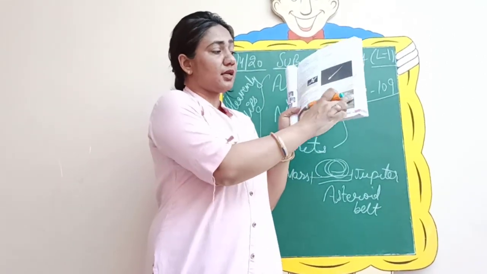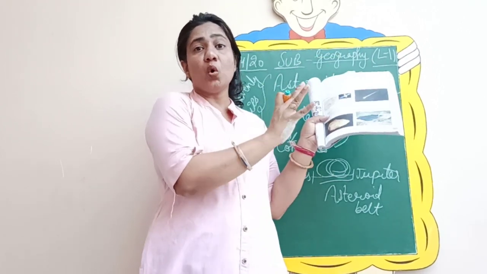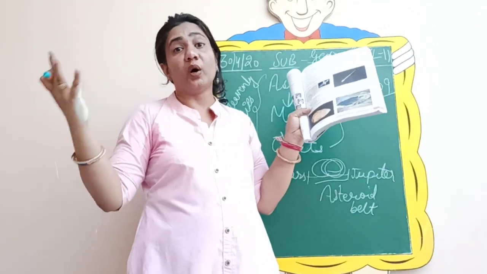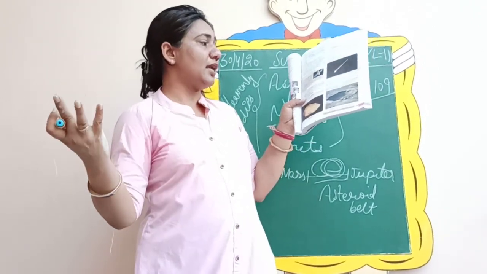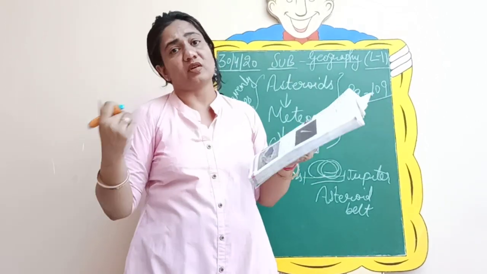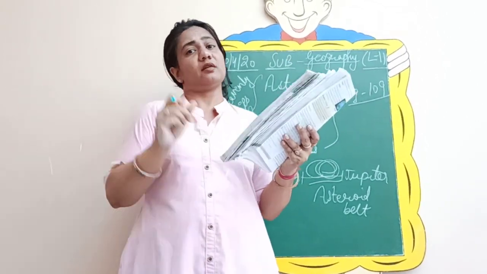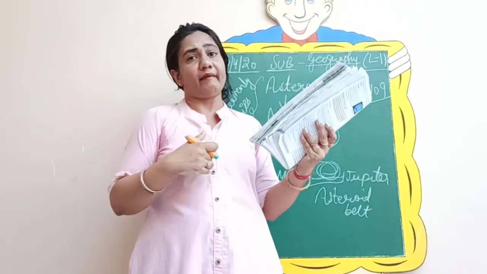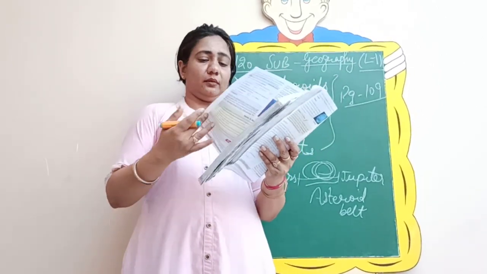So see, what is this? This is a big hole, big crater, and it is the most famous and the largest crater in the world that we found in USA at Arizona. So you need to learn these names where the meteors or especially the craters are found. One is in Ramgarh in Rajasthan and the other one is at Arizona in USA.